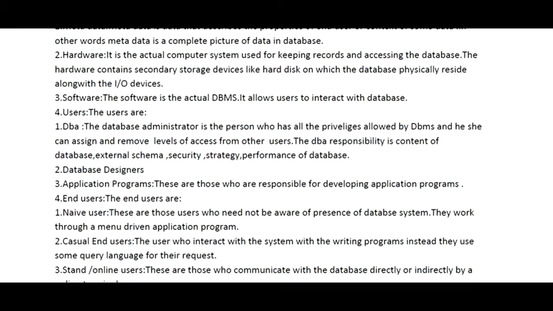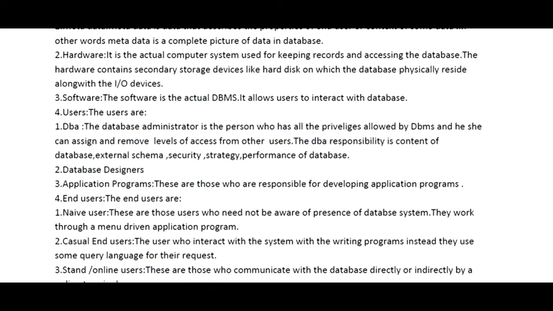The second component of DBMS is hardware. Hardware is basically the physical side of the database, connected with the input output devices, which keeps the records in the system. Then we have the software. The software is actually the database management system, which allows us to interact with the database.